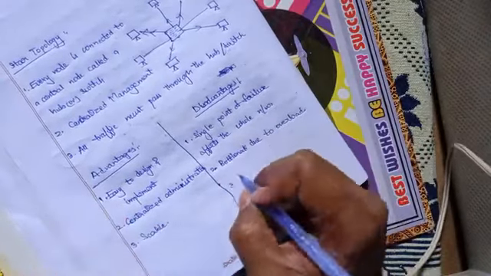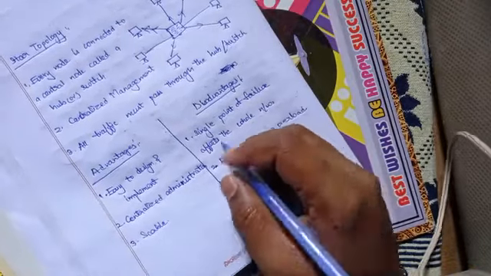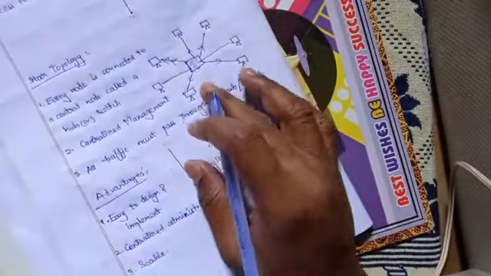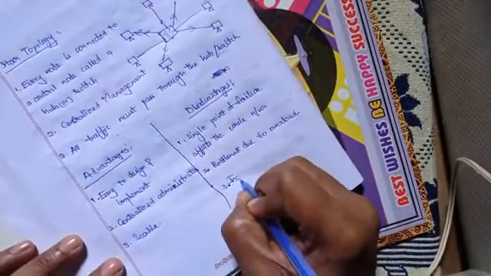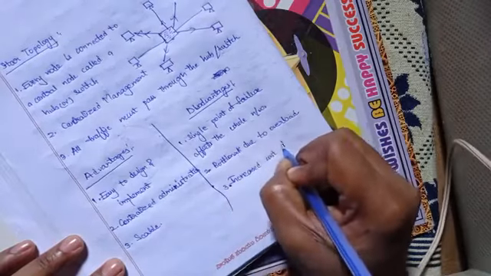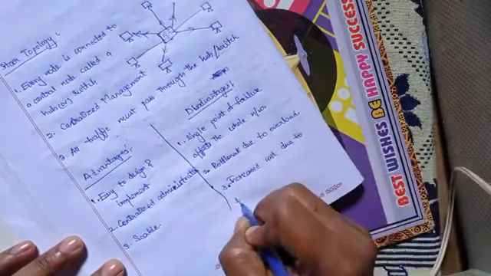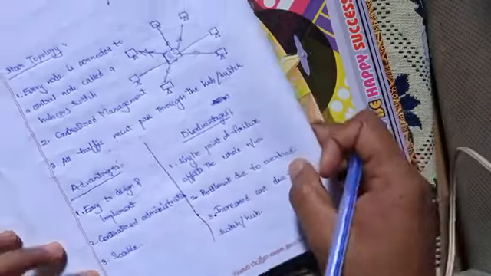So one more point, I said, what is the disadvantage: increased cost due to the switch or hub. The entire implementation takes huge cost because of the centralized hub. So increased cost due to switch or hub. So that's all about star topology.